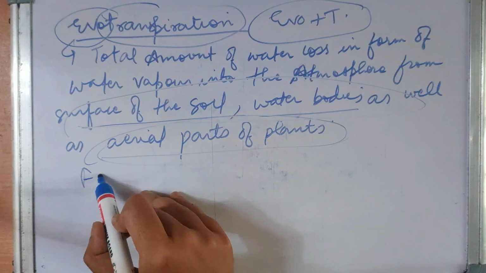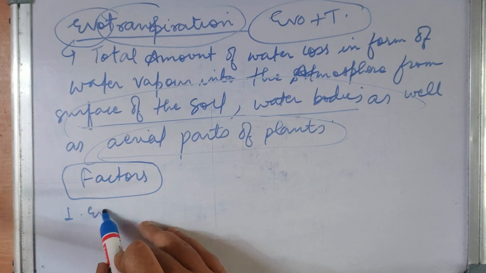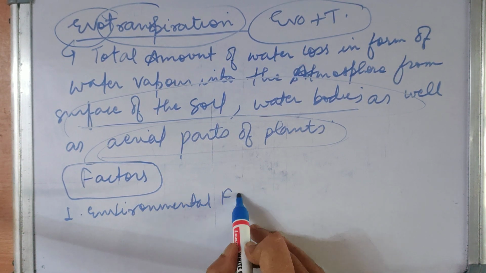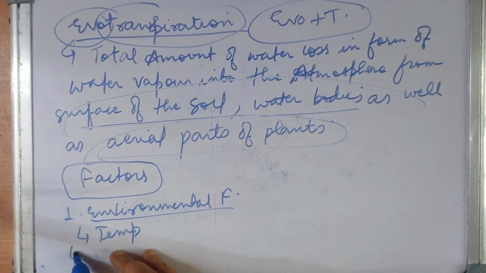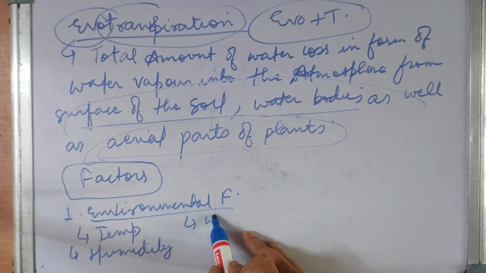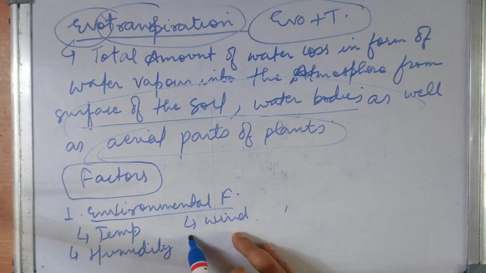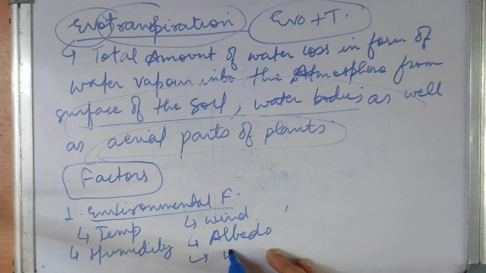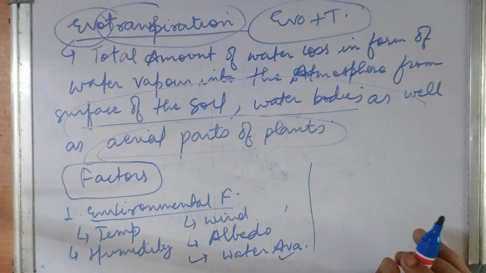Now what are the factors affecting evapotranspiration? First we will discuss environmental factors, such as temperature. The higher the temperature, the higher the evapotranspiration. Humidity, wind speed, these factors also enhance it. Albedo, availability of water. These are environmental factors.